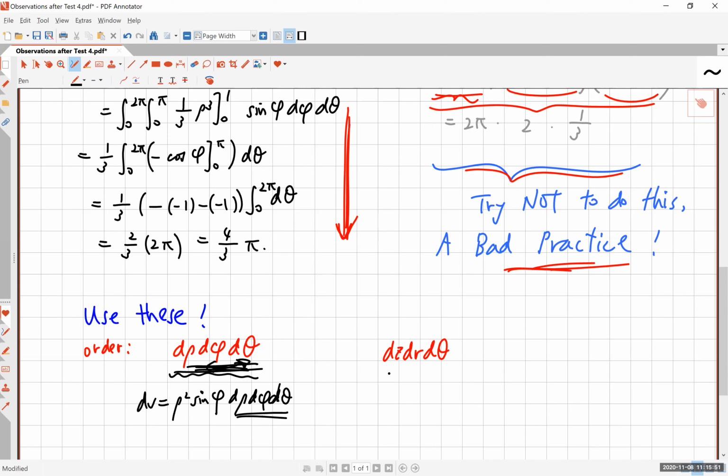The same thing applies to cylindrical coordinates. In cylindrical, dv is r dz dr d theta. Some of you have switched these, some of you even switched these, and sometimes those are okay. But in the conventional use of cylindrical coordinates, it's almost always dz, dr, d theta.